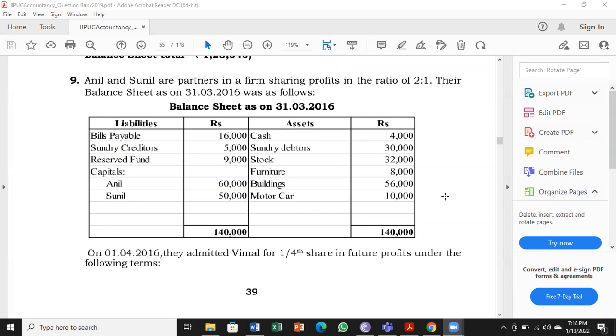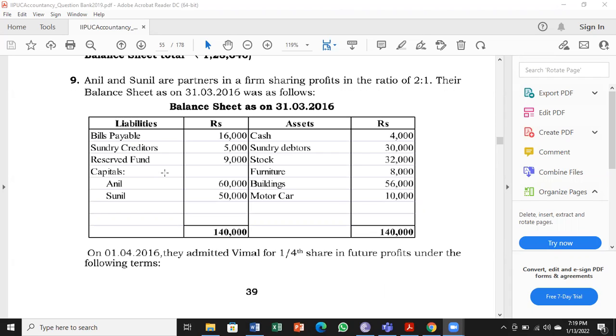Today I will take up problem number 9, page 39 in the question booklet. Anil and Sunil are partners in a firm sharing profits in the ratio of 2:1. Their balance sheet as on 31/3/2016 was as follows. Look at the asset side: cash, debtors, stock, furniture, buildings, motor car. Liabilities side: bills payable, creditors, reserve fund, and capitals of Anil and Sunil.